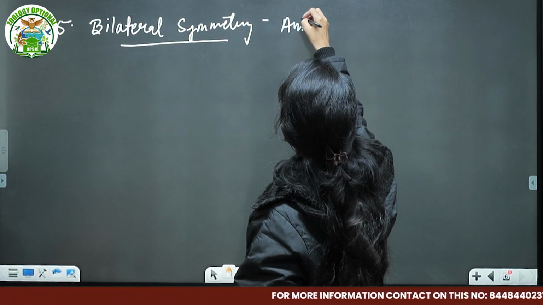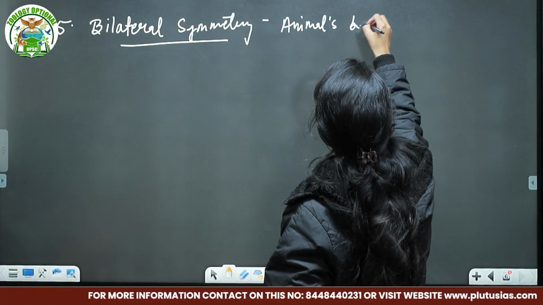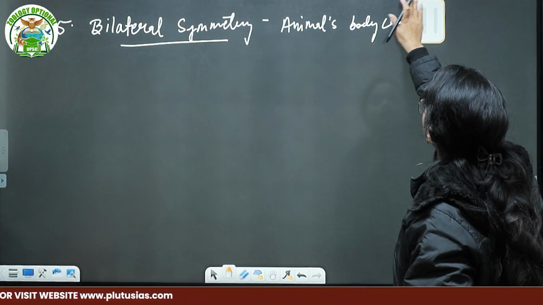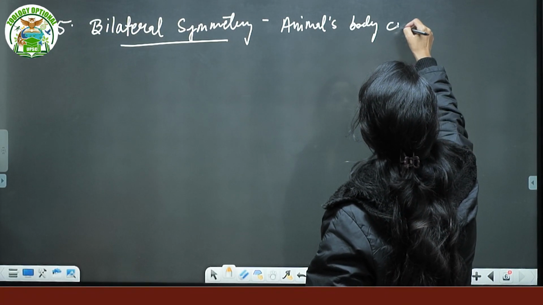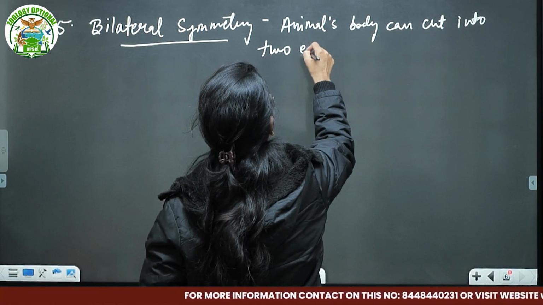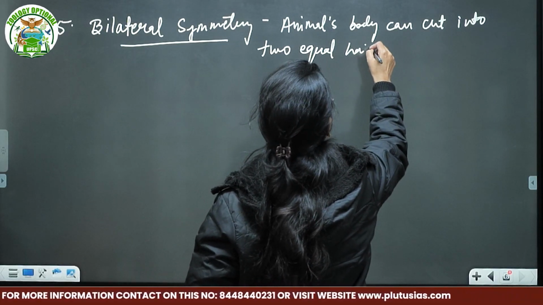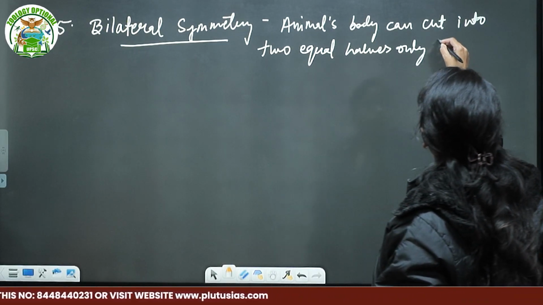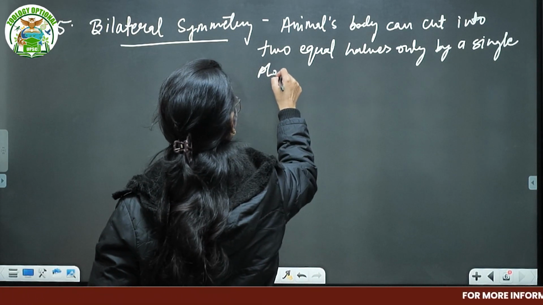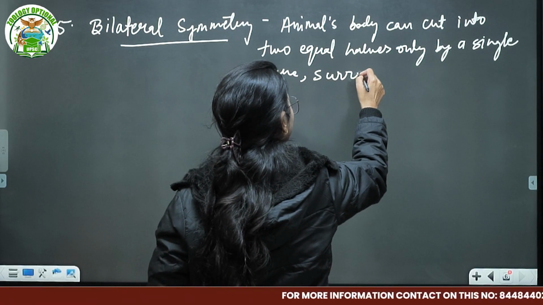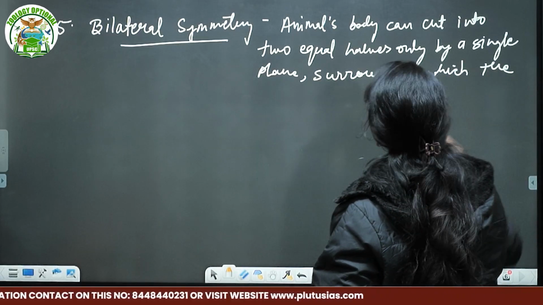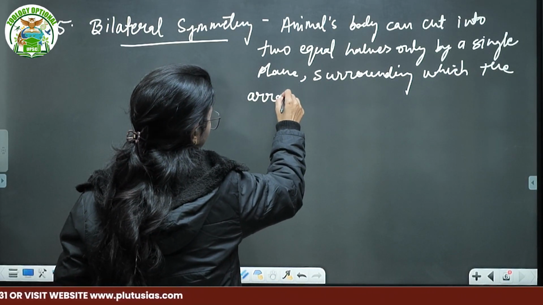The animal's body can be cut into two equal halves only by a single plane, surrounding which the arrangement of organs occurs.